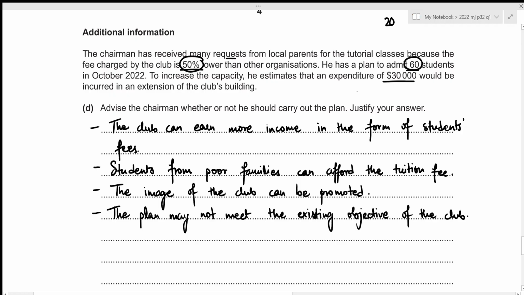And secondly, we are told that an expenditure of 30,000 would be incurred in an extension of the club's building, and maybe the club will have to raise extra funds for this expansion. Let's write it down. The club will have to raise extra funds for the expansion.